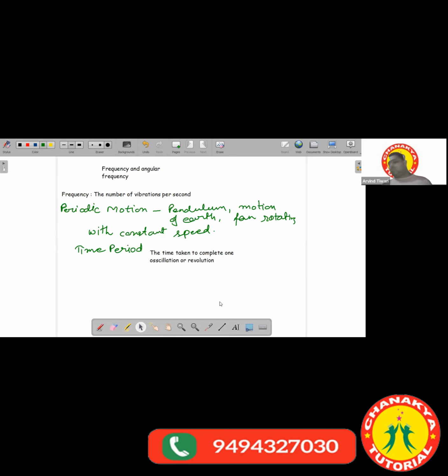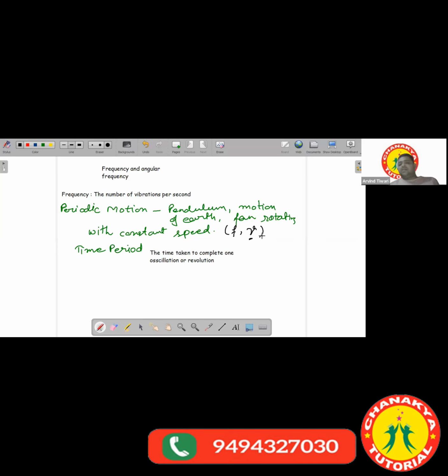And 1 over the time period we call the frequency. Frequency is sometimes denoted by the symbol f, but the standard symbol for frequency is nu, which is preferred.